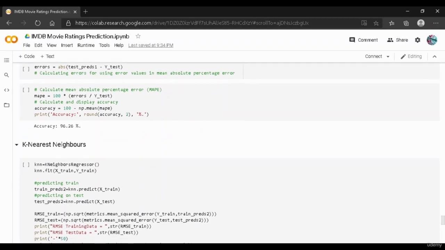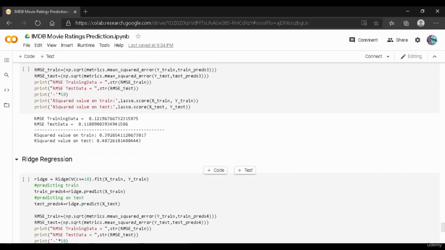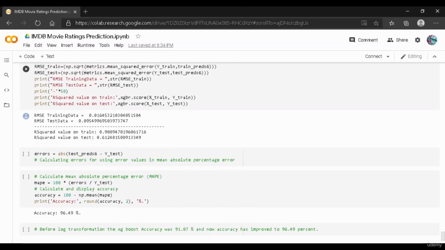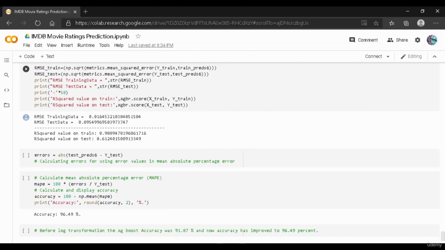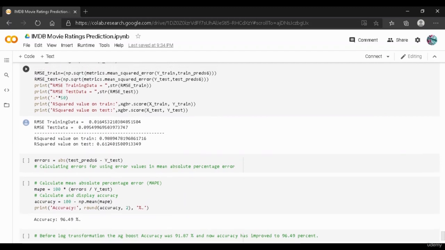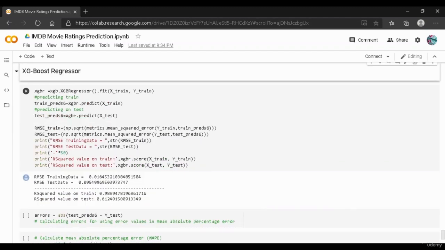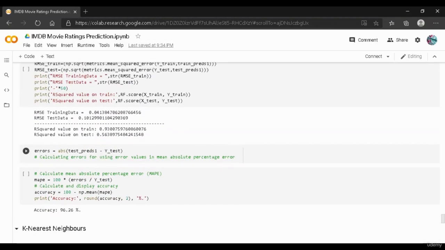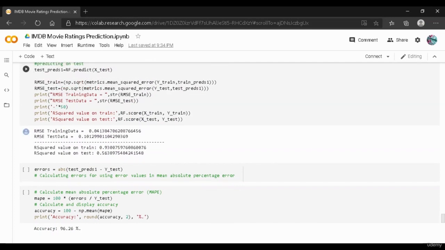When we compare these models with their R squared values, the R squared value in the XGBoost regressor is 0.61 on test data. But with the random forest regressor, the R squared value on test is 0.56.